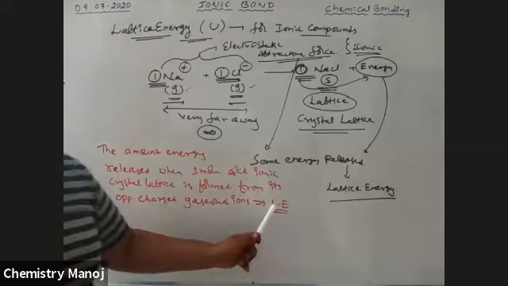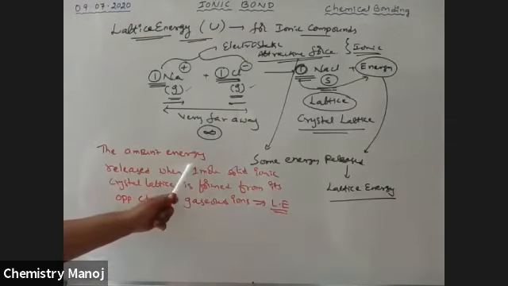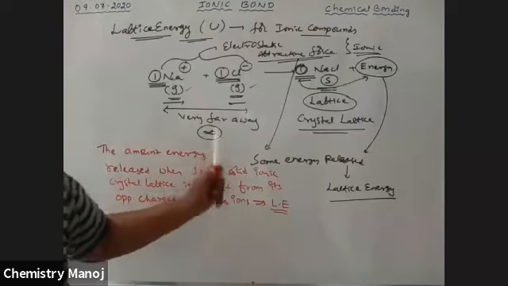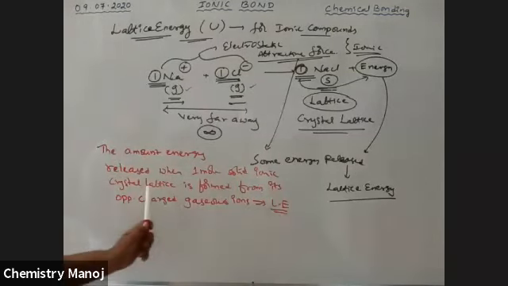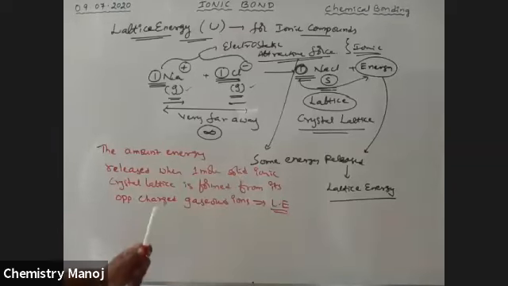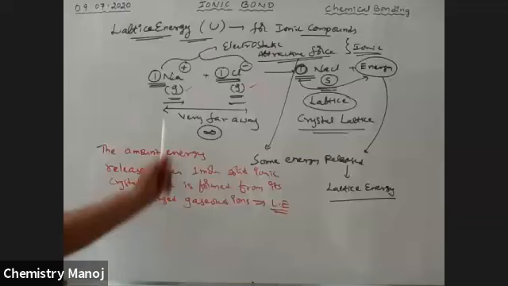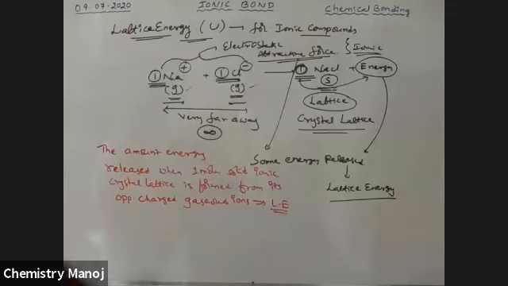What is lattice energy? That is the amount of energy released because of this attraction, when 1 mole of solid ionic compound, solid ionic crystal lattice, is formed from its oppositely charged gaseous ions.